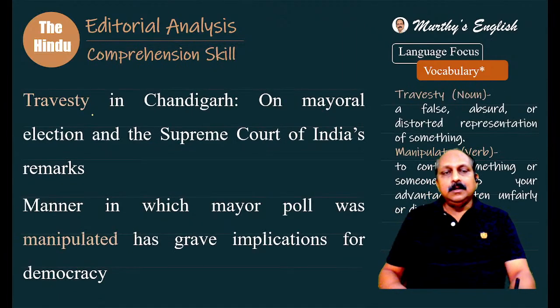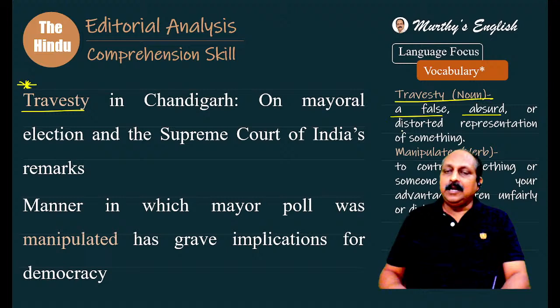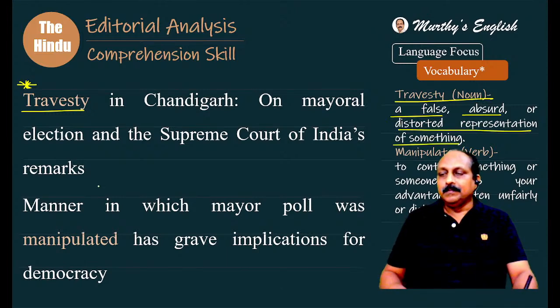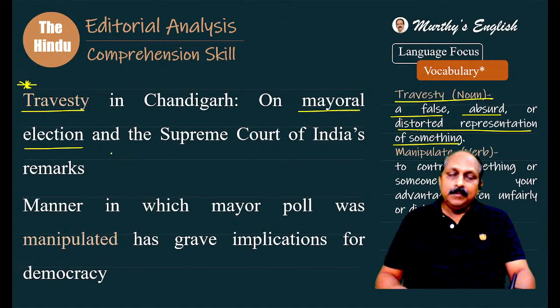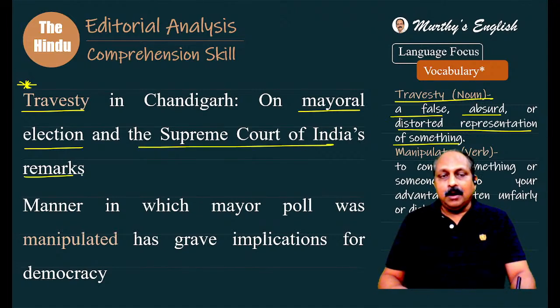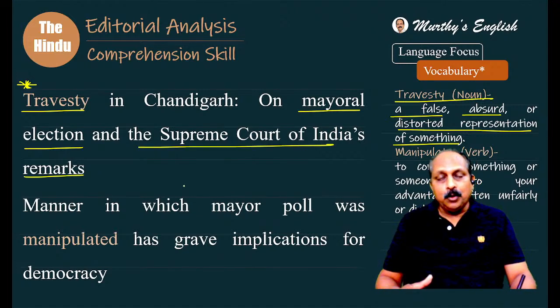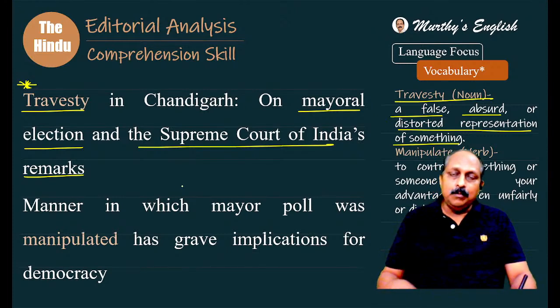How does it start? Travesty in Chandigarh. A new word we have got for the first time. You got to spend some time to remember. Travesty, part of speech, noun. A false, absurd, or distorted representation of something. In this context, absurd or distorted representation of mayoral elections. An important word, travesty in Chandigarh, on mayoral election, and the Supreme Court of India's remarks.